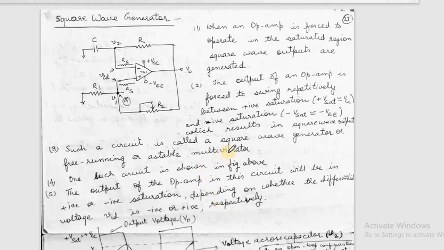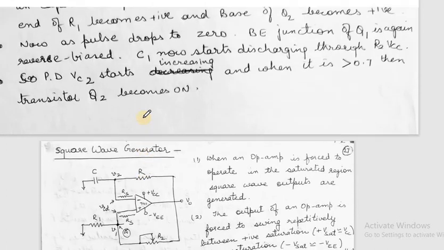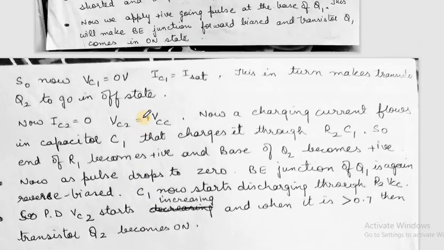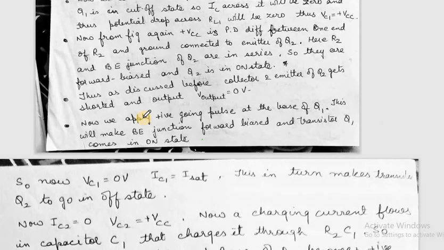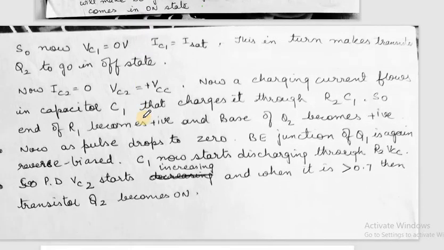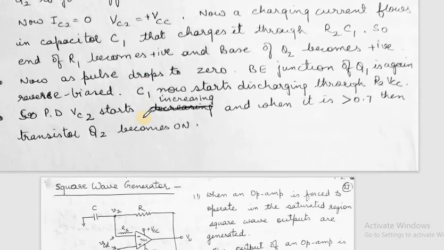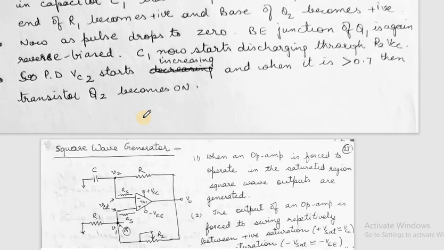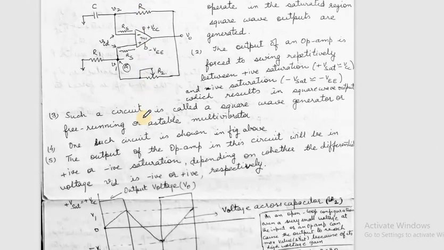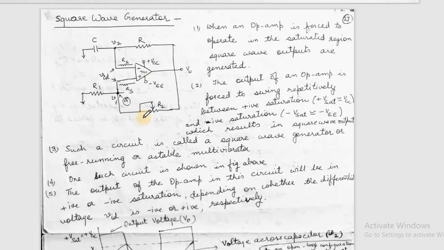So what is the use of this square wave generator? All these multivibrators are very necessary because they can be used as memory circuits. They are an essential part of digital electronics, because a multivibrator has only two states, 0 and 1, and that is necessary in digital circuits. So from the multivibrator we can start our digital electronics. All the essential parts of digital electronics start from here.